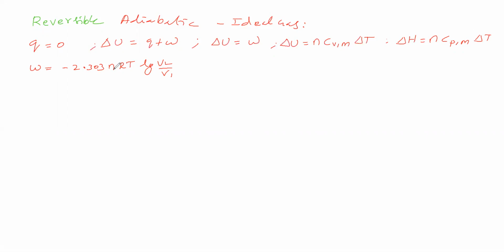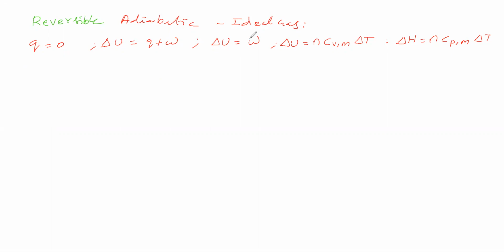Now, W is equal to this formula for which case? For the isothermal process. But it is an adiabatic process, so we cannot take this work done formula, minus 2.303 nRT log V2 by V1. That is for the isothermal process, not for the adiabatic process.